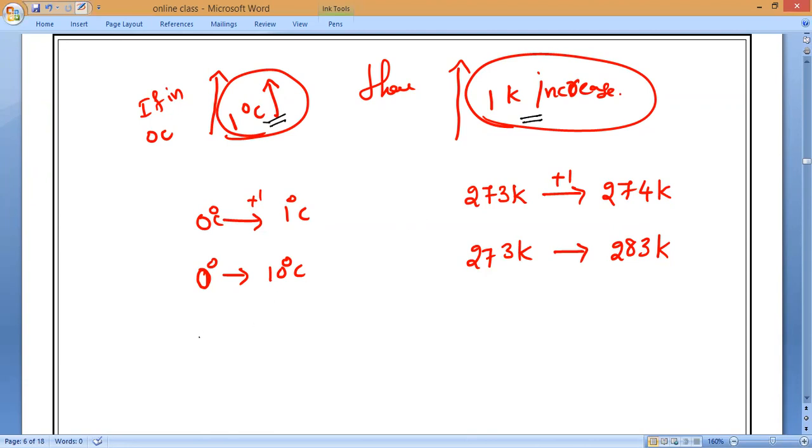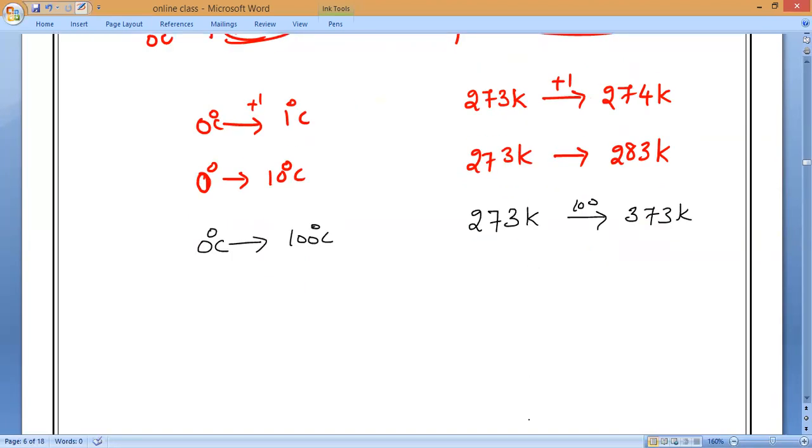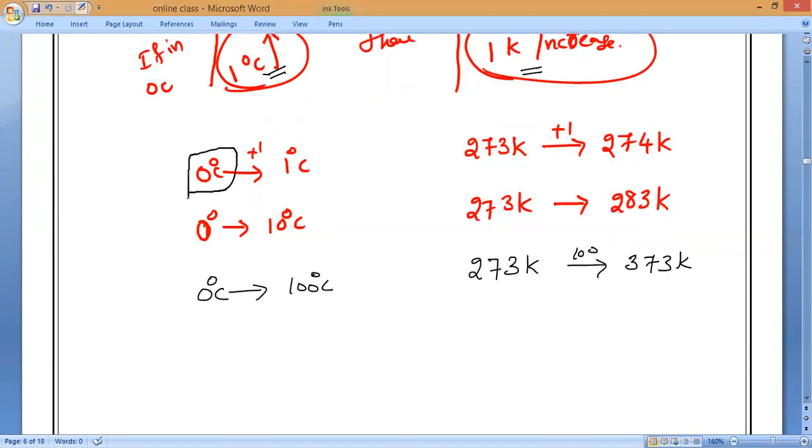Same. If the temperature increases from 0 degrees Celsius to 100 degrees Celsius, then in the Kelvin scale, 273 Kelvin plus 100 will become 373 Kelvin. That is what you have to remember. Any doubt? So now, the temperature on the Kelvin scale, how much are we adding? Degrees Kelvin, how much are we adding?